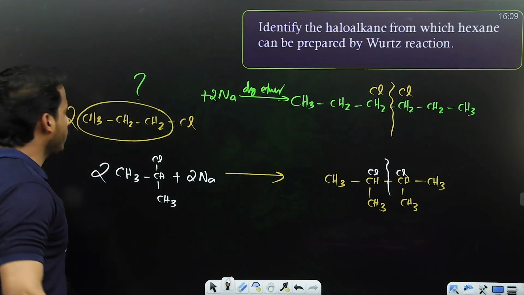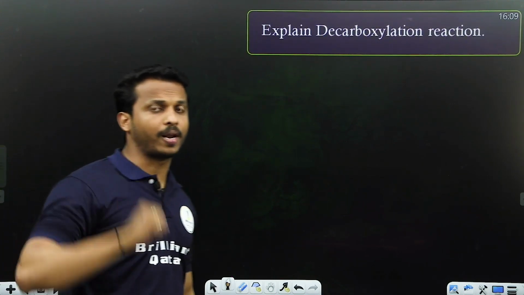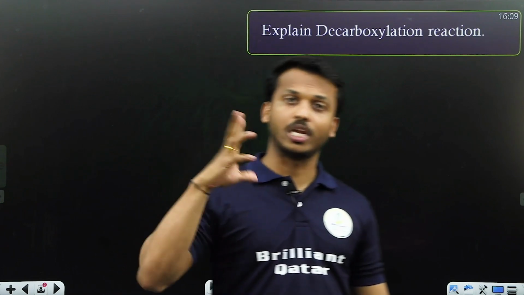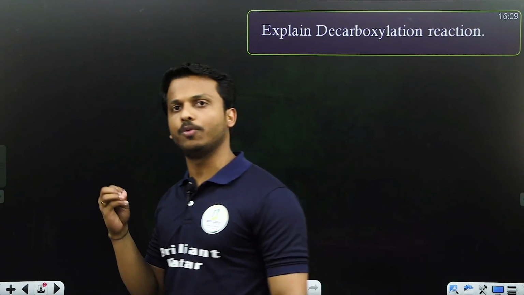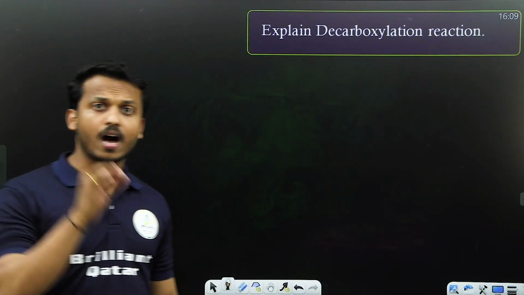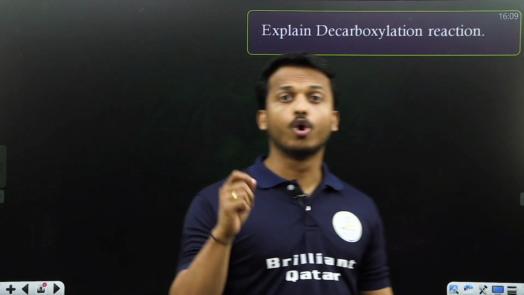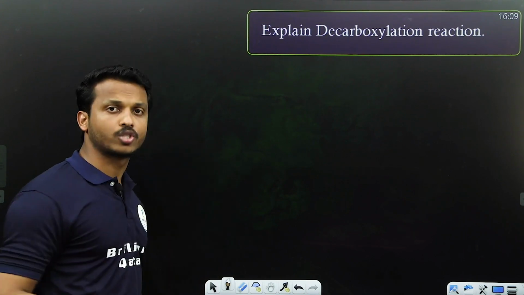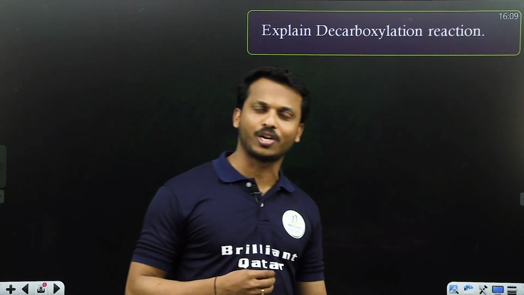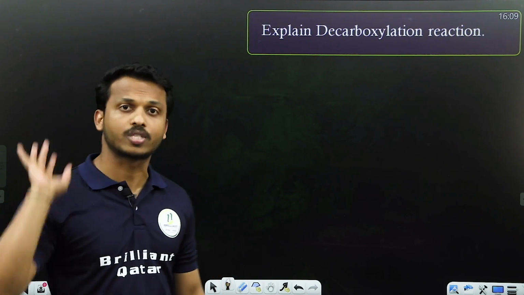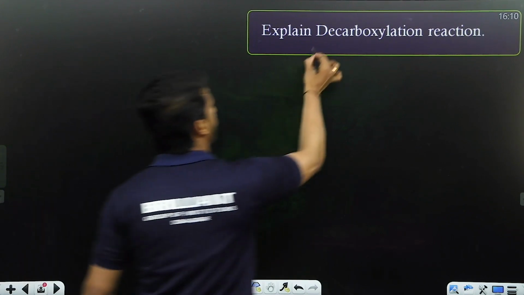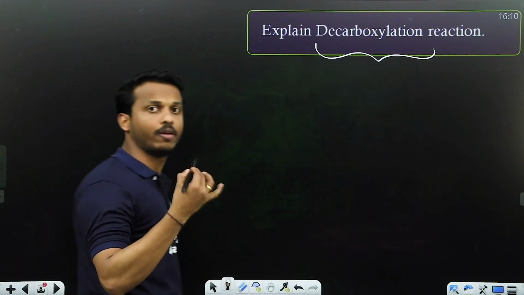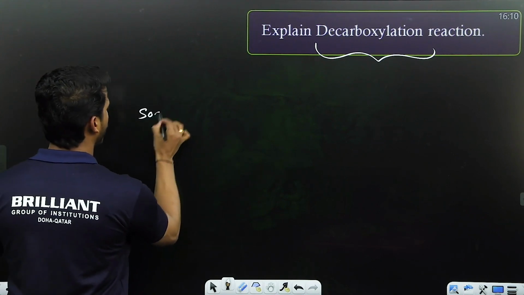Okay, listen. Next, the 4th preparation we said is from carboxylic acid. From carboxylic acid, there are 2 methods: decarboxylation and Kolbe's electrolysis. First one, what is decarboxylation? The meaning of decarboxylation, you know, is removal of carbon dioxide, correct? What is decarboxylation in reaction? How can we say? Dear all, note it.